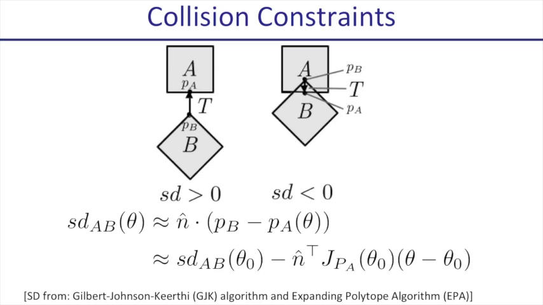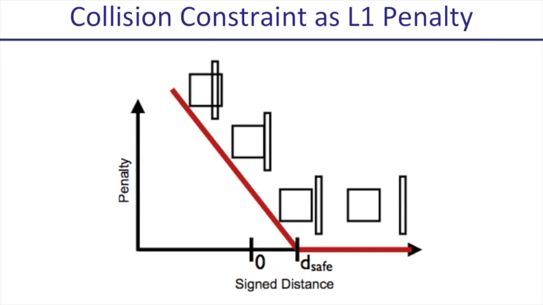In the sequential convex optimization approach, we need to linearize this collision constraint using the Jacobian matrix, and then the linearized constraints can be used in the inner loop of the sequential convex optimization approach. Intuitively, you penalize more and more when two objects are getting in collision.